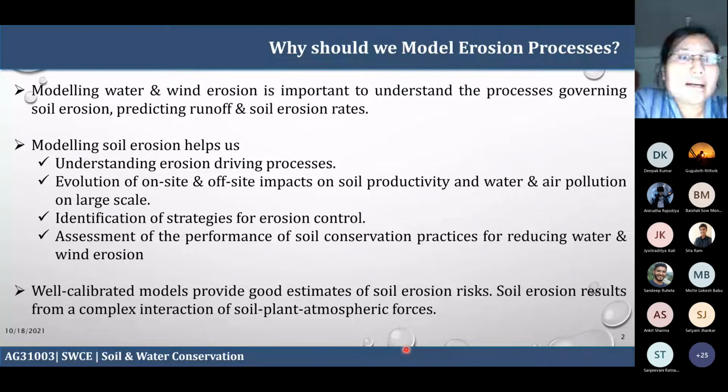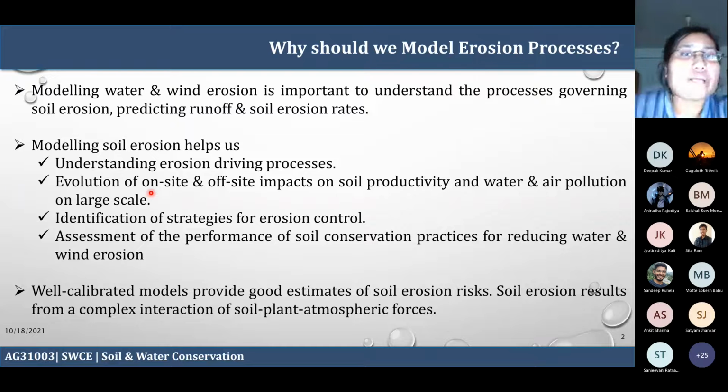The second is evaluation of on-site and off-site impact on soil productivity, and water and air pollution on a large scale. This corresponds mostly to NPS, the non-point source pollution. If there is erosion, along with the water the soil is just eroded away.